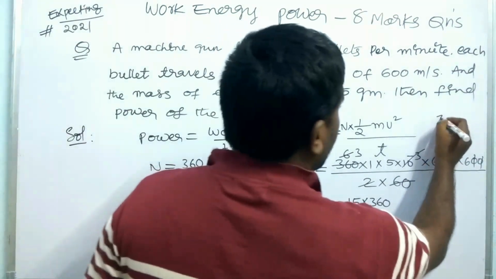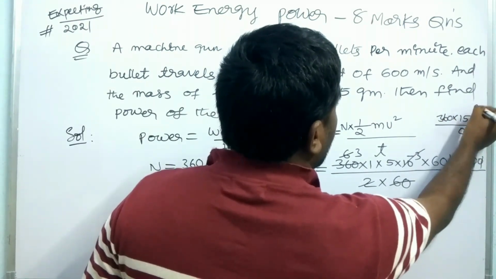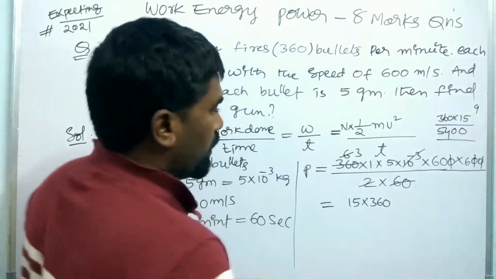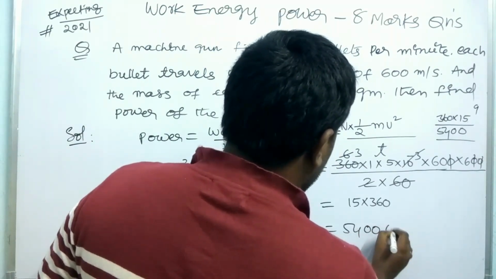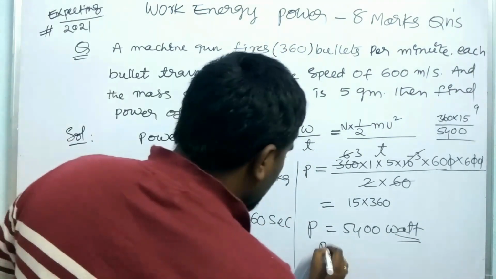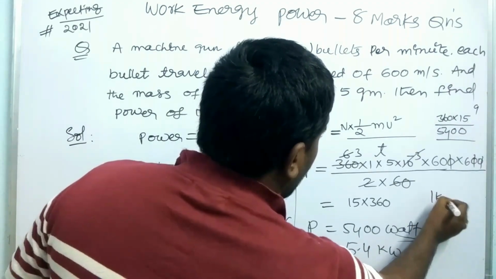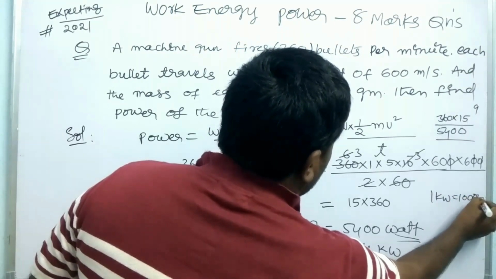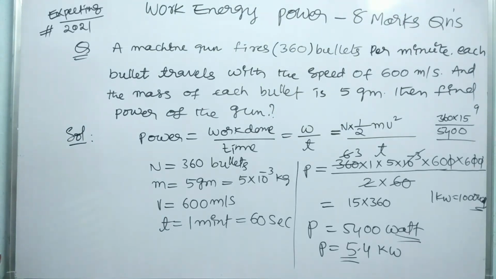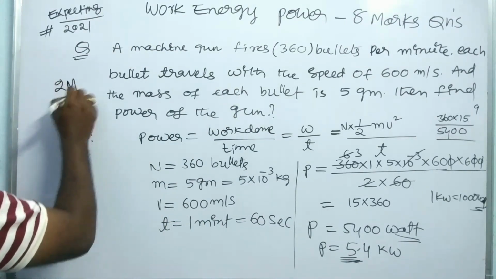So it is 360 into 15. 15 times 0 is 0, 15 times 6 is 90, 15 times 3 is 45, plus 9 is 54. So it is 5400 watts. The unit of power is watt. In kilowatts, power is 5.4 kilowatts, since 1 kilowatt is 1000 watts. So the power of the machine gun is 5.4 kilowatts. This is the process we have to follow, and it carries a weightage of 2 marks only.